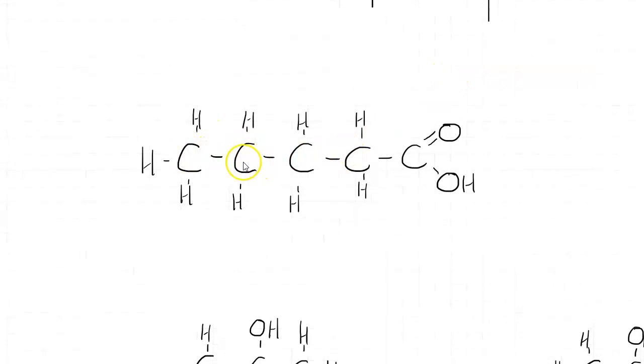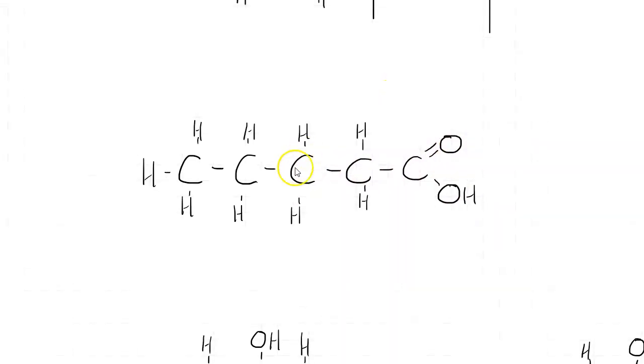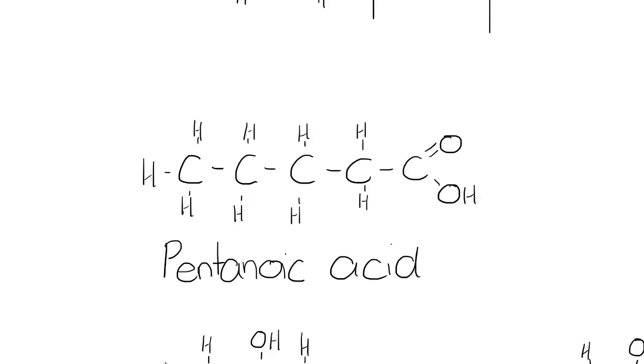So we've got this one here that has 1, 2, 3, 4, 5 carbons. We can see that it's a carboxylic acid because it's got that functional group. So we just need to name the 5 carbons, which is going to be pent. And then we add the suffix for a carboxylic acid, which is anoic acid. So this one here, pentanoic acid.